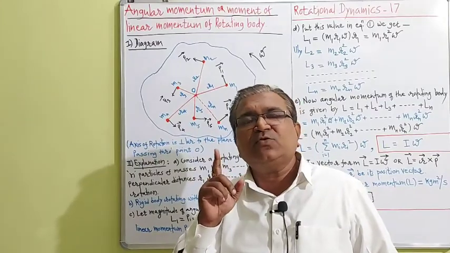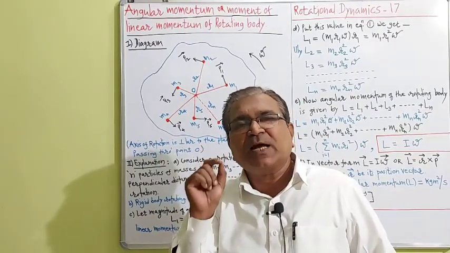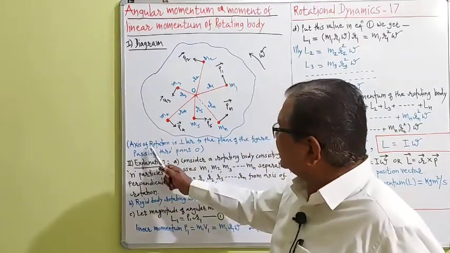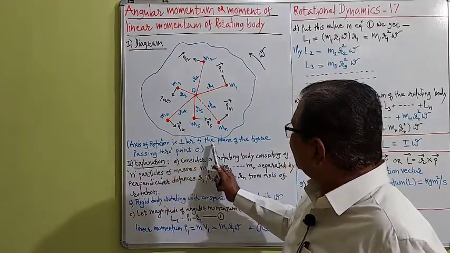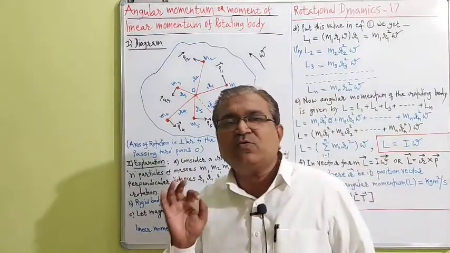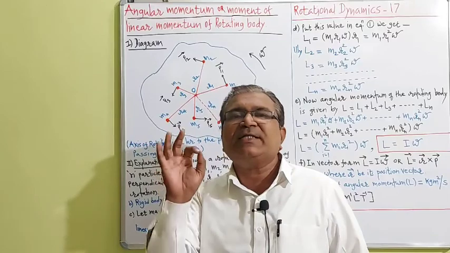You should purposefully write this sentence below the diagram: the axis of rotation is perpendicular to the plane of the figure passing through point O. Then we have to write the explanation in very simple English.